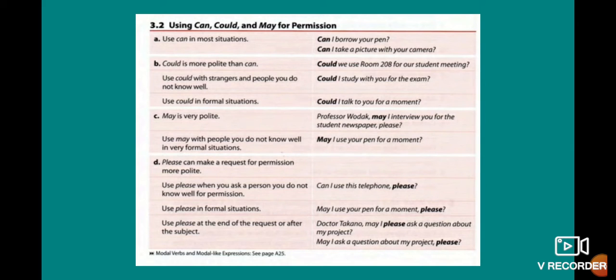And in the second example, may I ask a question about my project, please? This one is at the end of the request. It's possible that you use it in both forms, after the subject or at the end of the request. It's similar to the other modals, can, could, and would. This one is the same. So use please at the end of the request or after the subject.